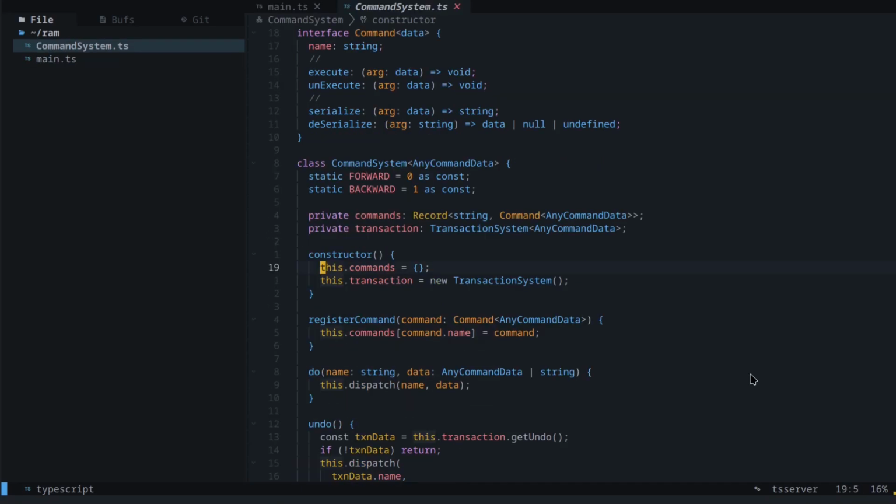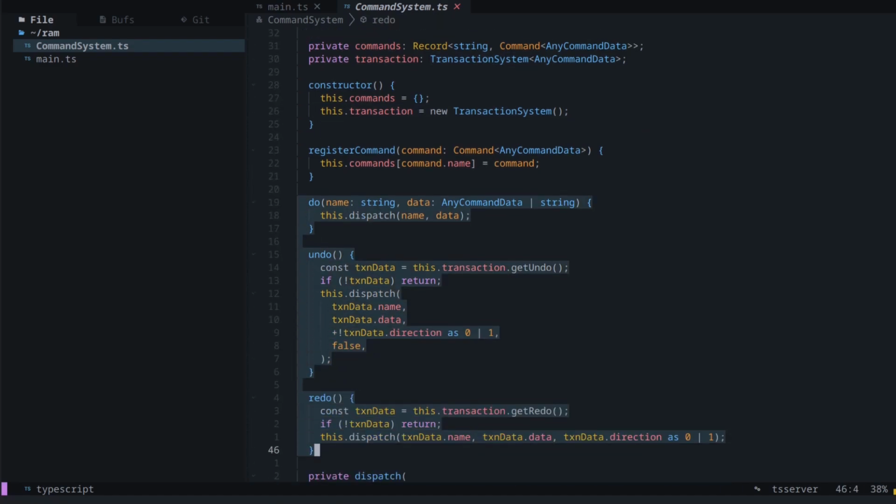All right, so the first thing our command system needs to be able to do is store all of the commands so that we can refer to them by name whenever we want to invoke them. So for that purpose, we have just an object, a mapping that keeps track of all the commands, and we can use that using the register command function, which is storing that command by name. And we need to bookkeep all of the history of the commands that we're going through, and so we have a transaction system that we just talked about a bit earlier.